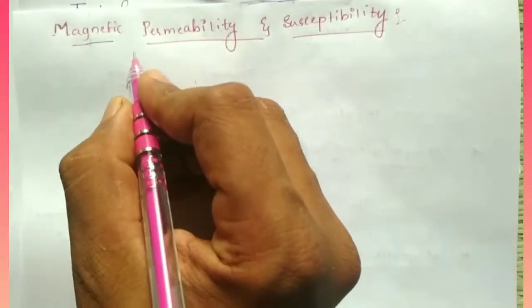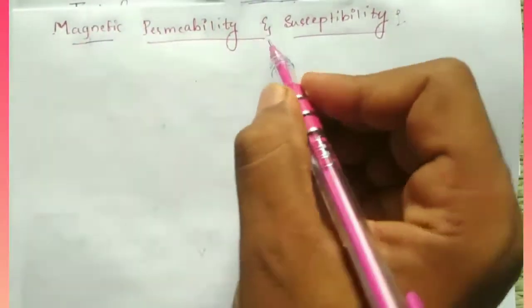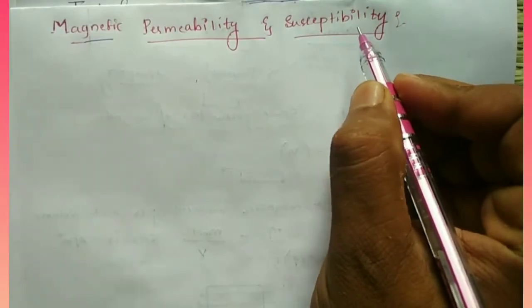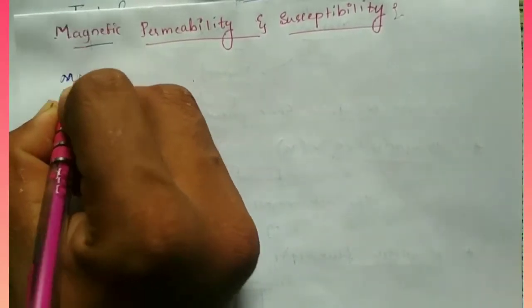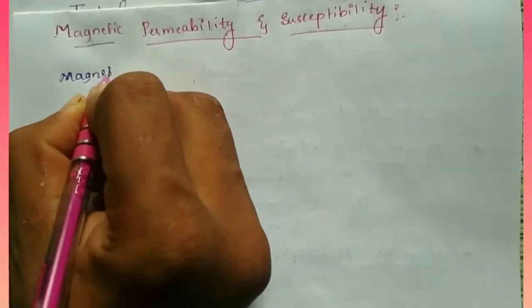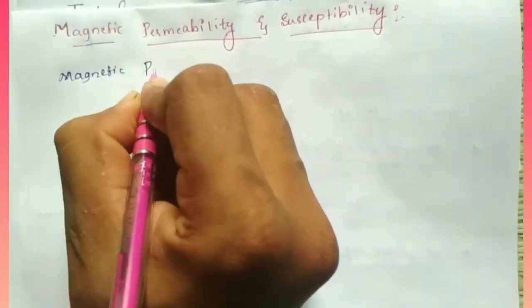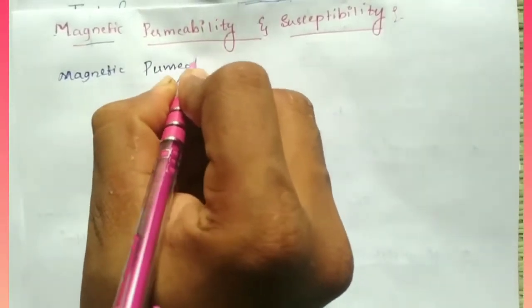Today we have to discuss magnetic permeability and susceptibility. First we have to know about magnetic permeability. So what is meant by magnetic permeability?